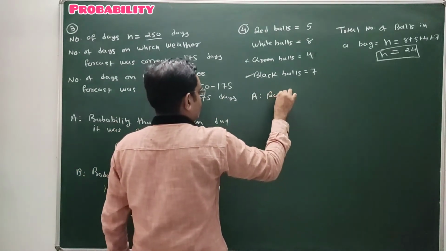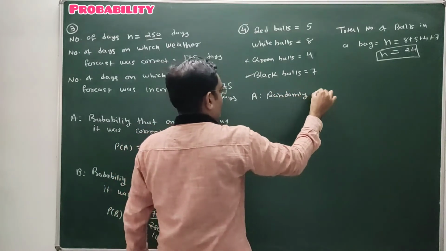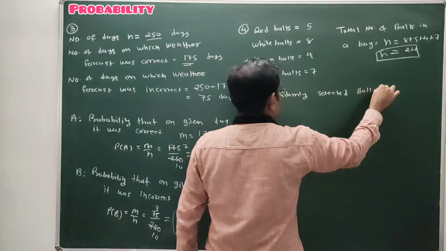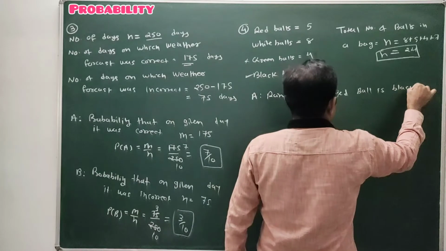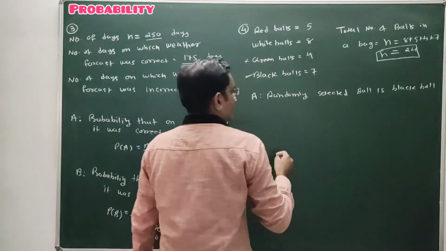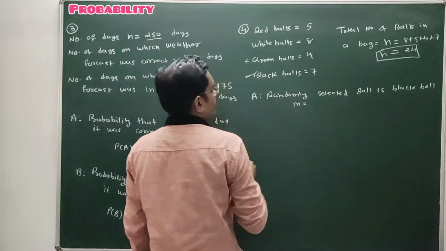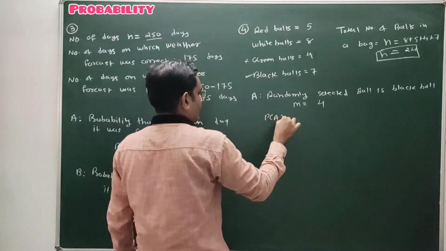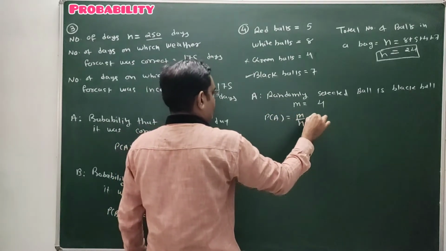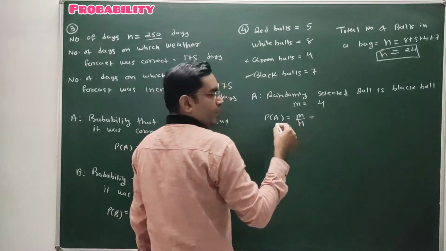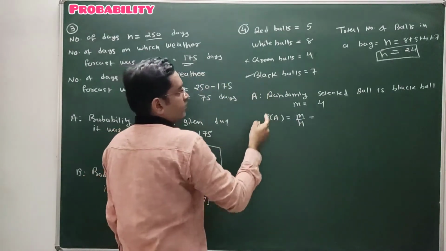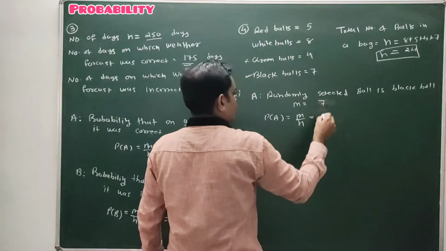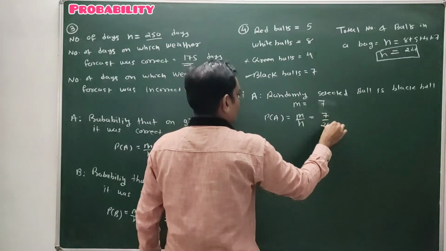The probability of occurrence of event A is the number of favorable outcomes divided by the total number of outcomes. For favorable outcomes we require a black ball, and the number of black balls is 7. So it's 7 upon 24, which is the answer.